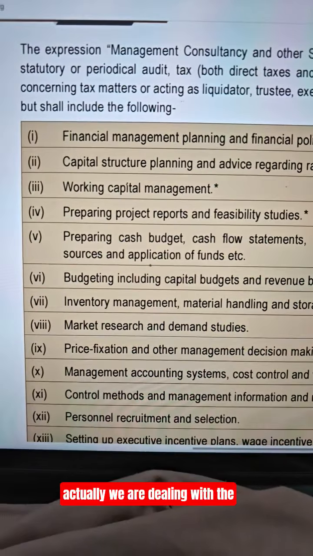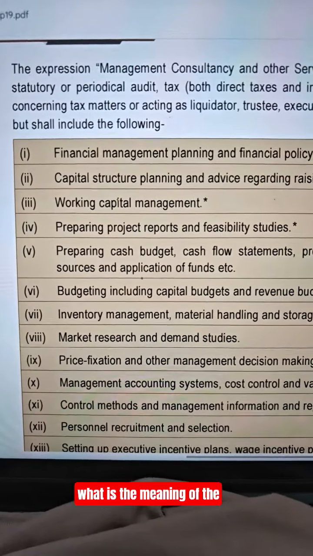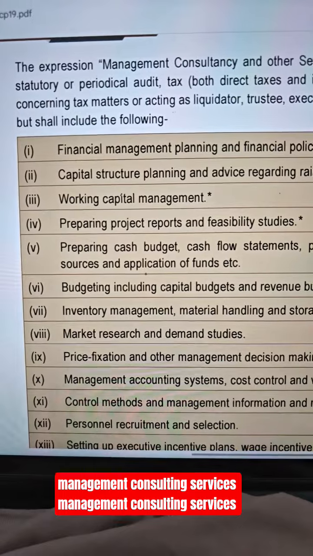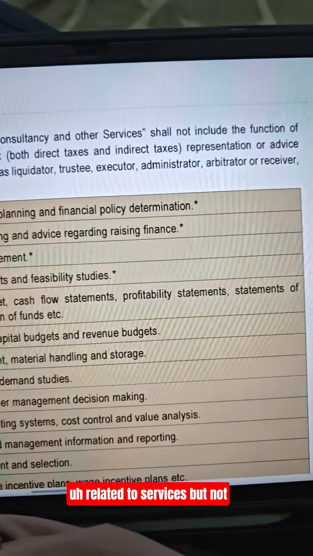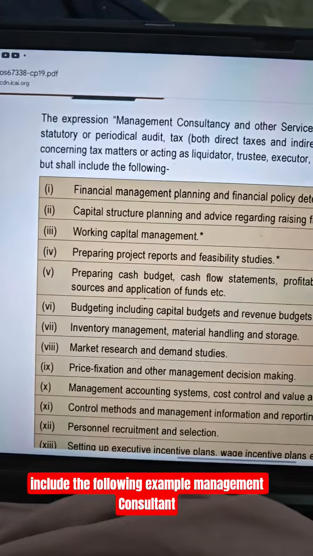Actually, we are dealing with the second part of the video. What is the meaning of management consultancy services? Management consultancy services is related to services, but does not include the following.